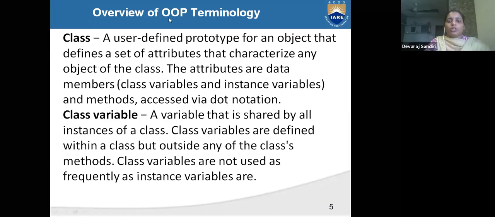Now, overview of OOP terminology. What is a class? A user-defined prototype for the object that defines the set of attributes that characterize any object of the class.